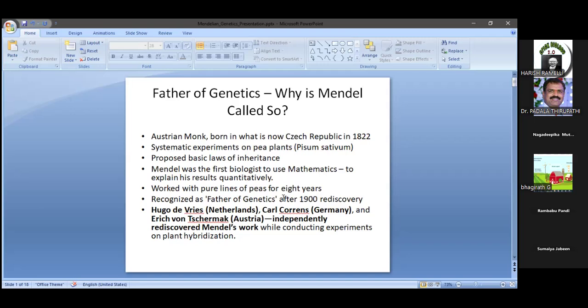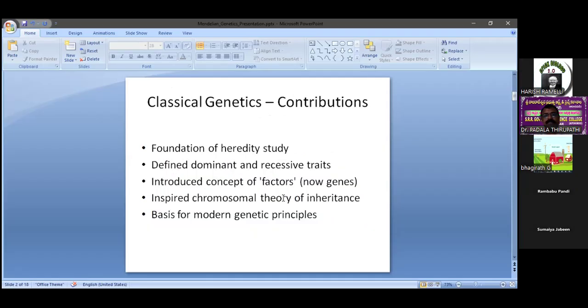These three scientists independently rediscovered Mendel's work in 1900. That was the elucidation of the inheritance laws, and he was popularized as the father of genetics. So this is the background story of Mendelian genetics.